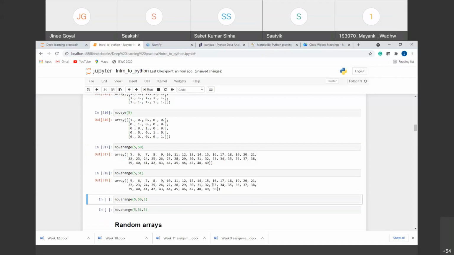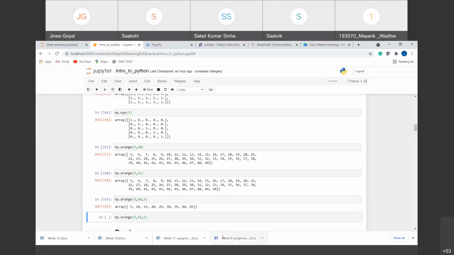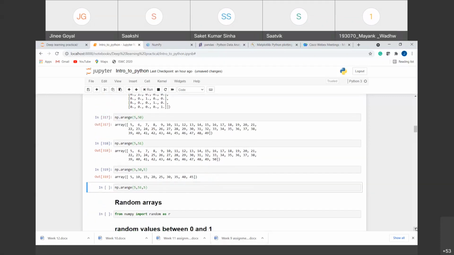Now we want to add some step to it. For example, we don't want every integer. We want all the integers that are multiples of 5. So we're starting with 5 till 50, where 50 is not included. And the last argument is the step size, by which we want our next integer to change. So you can see here it is a 1D array that has a step size of 5, that is 5, 10, 15.